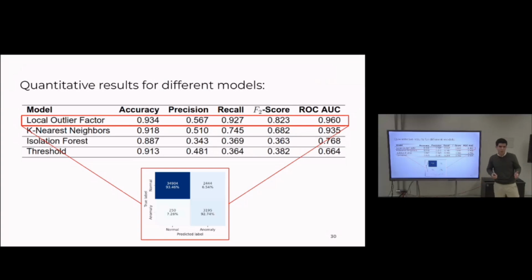During grid search, we tried to optimize the F2 score as much as possible. So we thought that the model committing a false positive, which is saying that there is a flaw when in fact there is not, is far less bad than committing a false negative, which is saying there is not a flaw when in fact there is. So that's why we opted to optimize the F2 score, which yielded relatively poor precision, but still better than the threshold based.